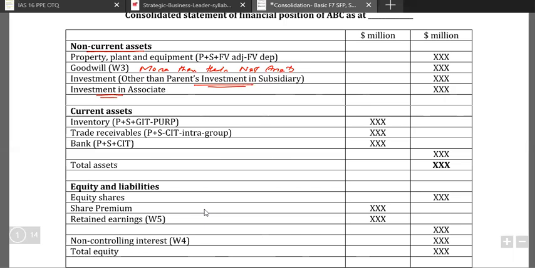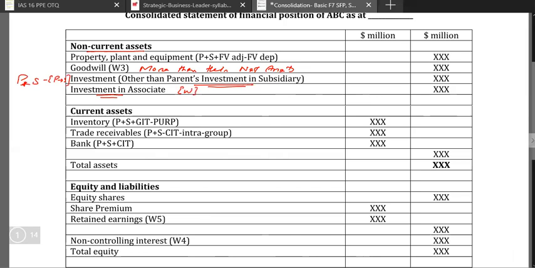Then we said that investment of parent plus subsidiary should be consolidated. Parent plus subsidiary, and we are going to deduct the parent's investment in the subsidiary, so we're going to eliminate that. Other than that, all will be consolidated. Investment in associate has a separate working. We'll be discussing that soon.